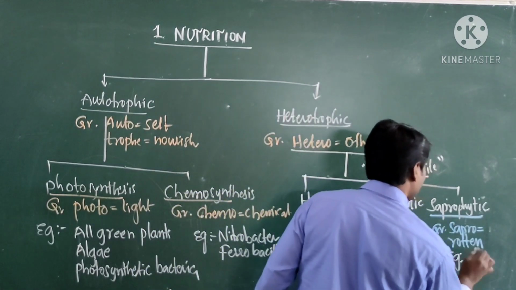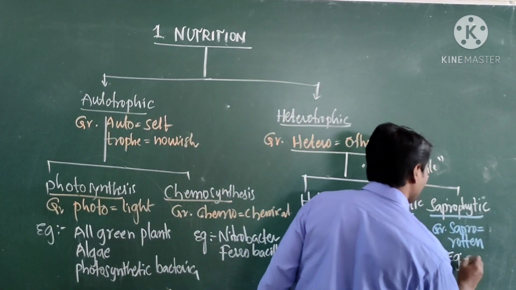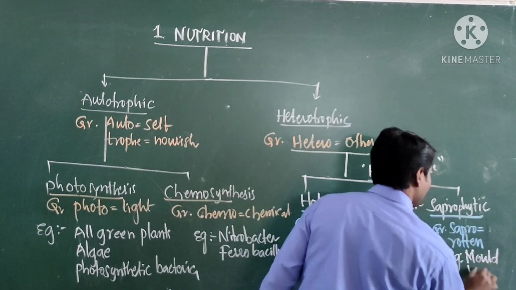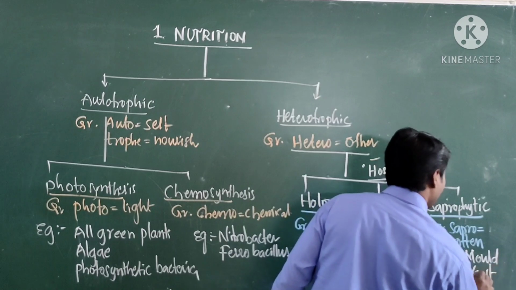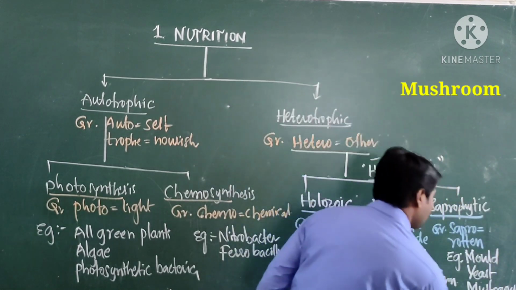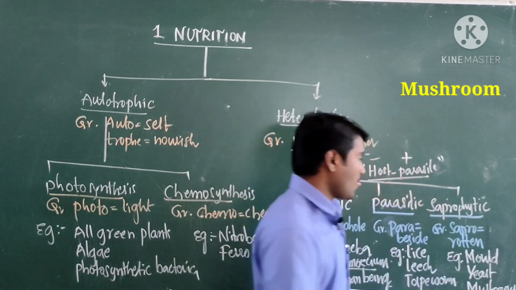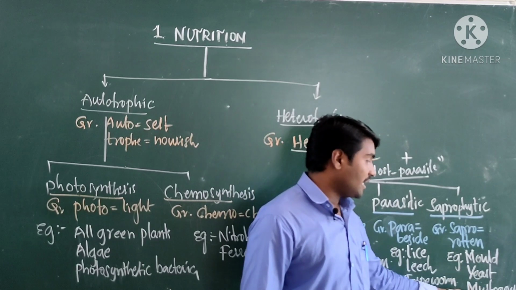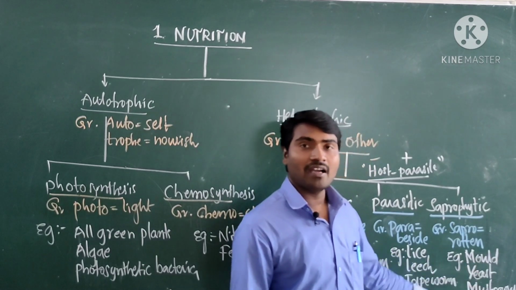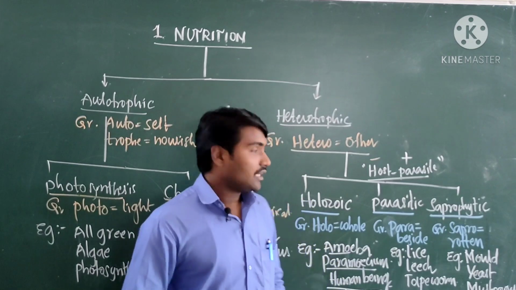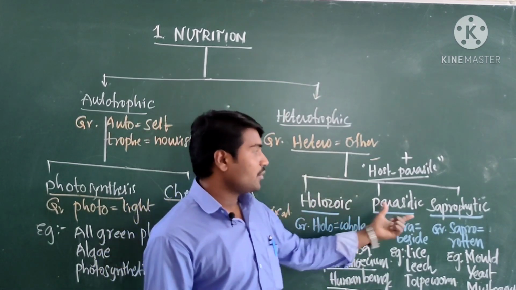Examples: mold, yeast, mushroom, etc. Examples for saprophytes are molds, yeast and mushrooms. Mostly fungi. They are also called scavengers. This is heterotrophic nutrition.